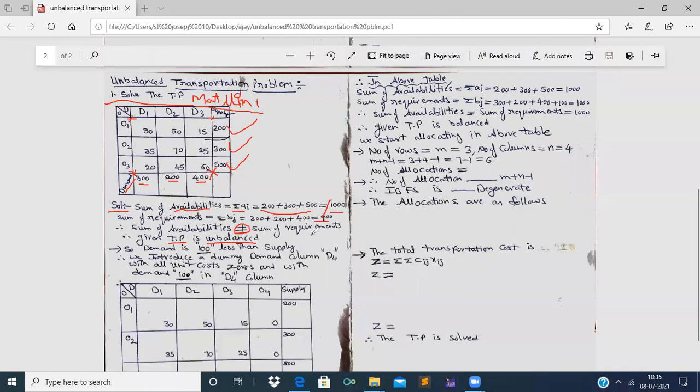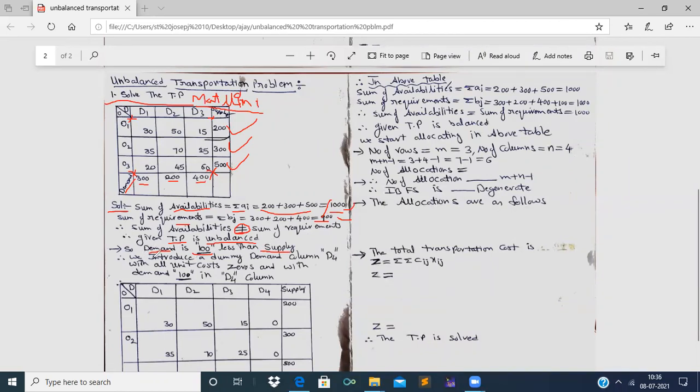So let us see which value is less and which value is more. The requirement is 900, it is 100 less than the availability. That is what we have written here. That is, the demand or requirement is 100 less than the supply or availability. So what we have to do?